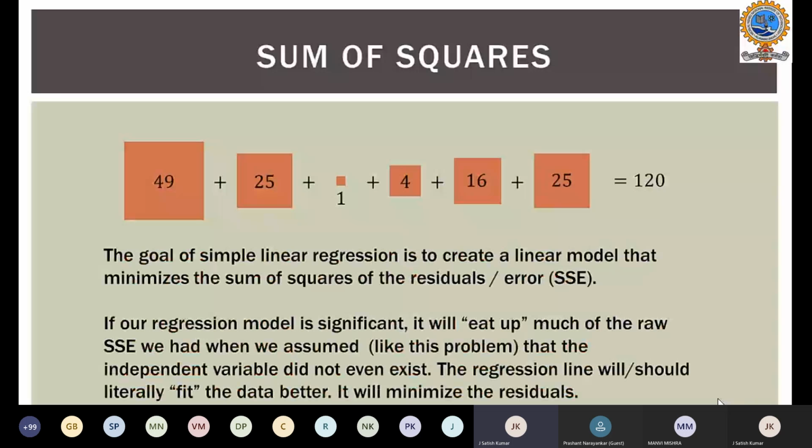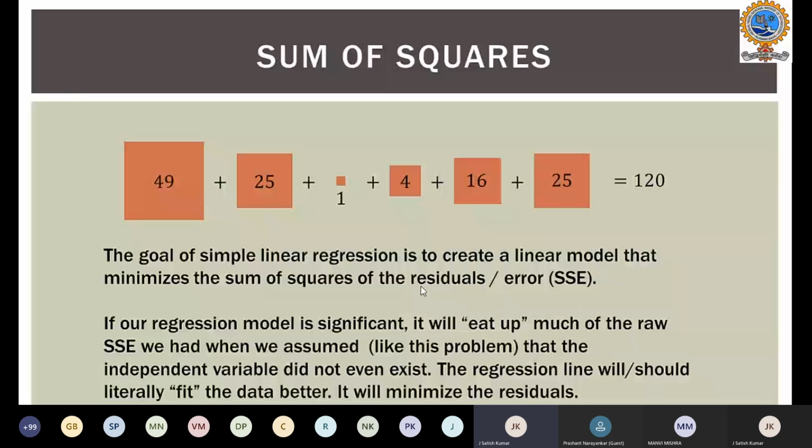So the goal of simple linear regression is to create a model that minimizes this sum of squares of the residual errors. Our main goal is to minimize this value of 120, bringing it as low as possible.